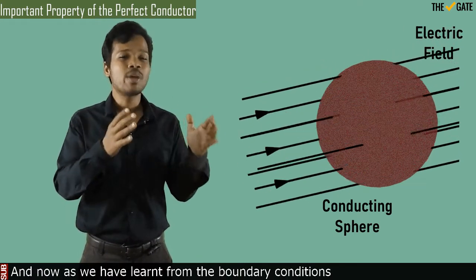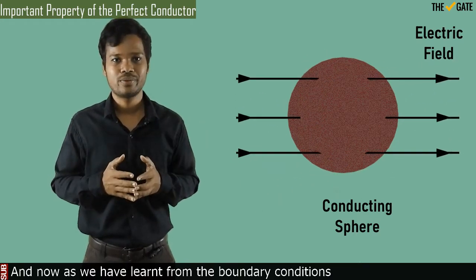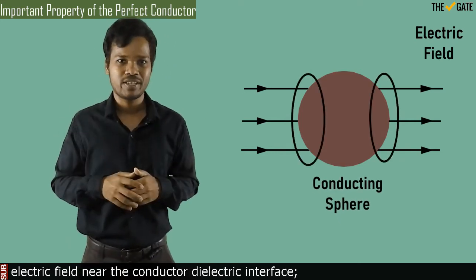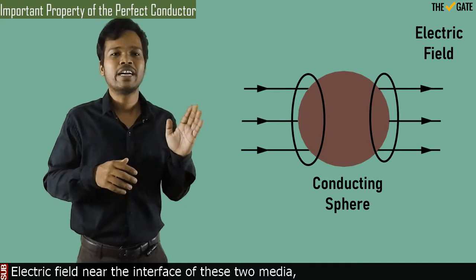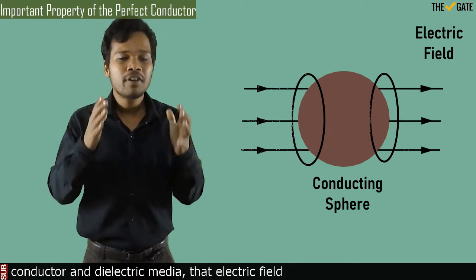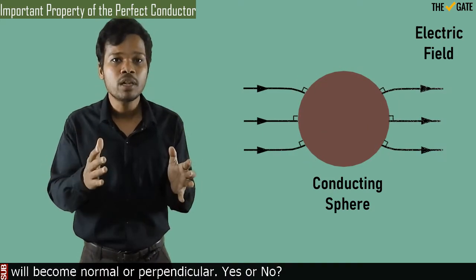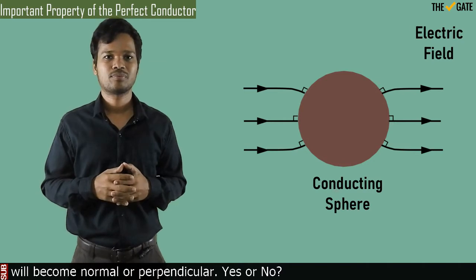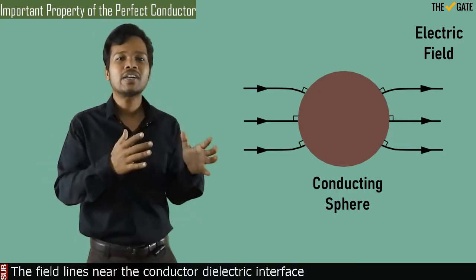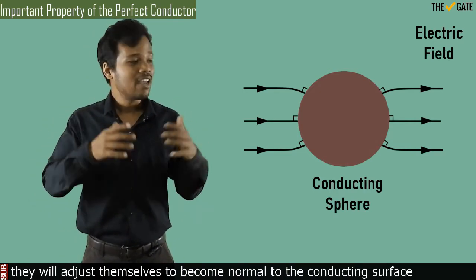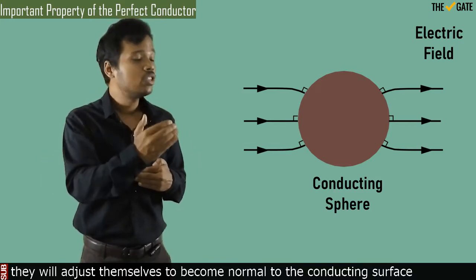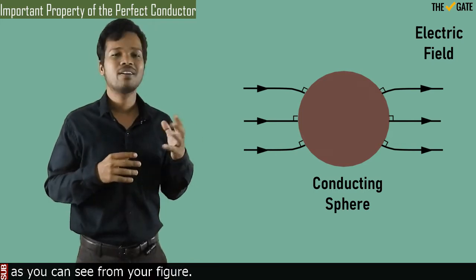And now, as we have learned from the boundary conditions, the electric field near the interface of these two media, conductor and dielectric, will become normal or perpendicular. The field lines near the conductor dielectric interface will adjust themselves to become normal to the conducting surface, as you can see from your figure.